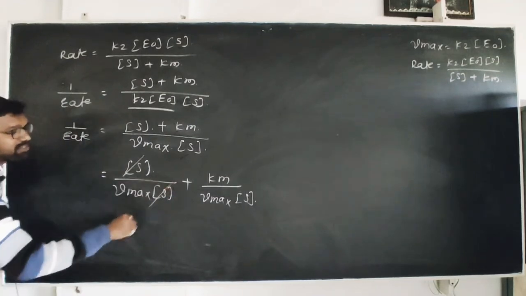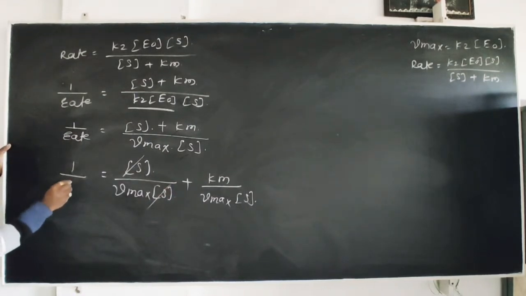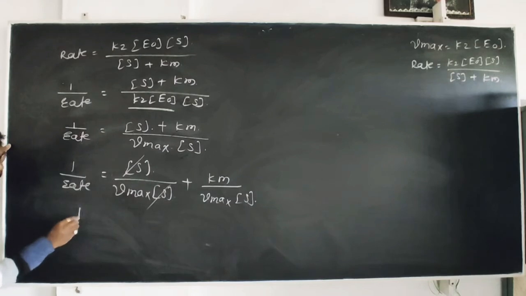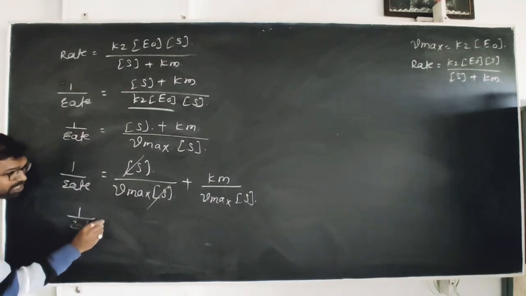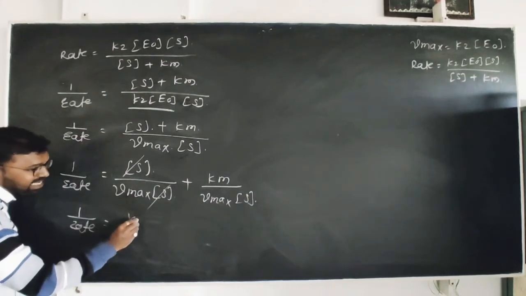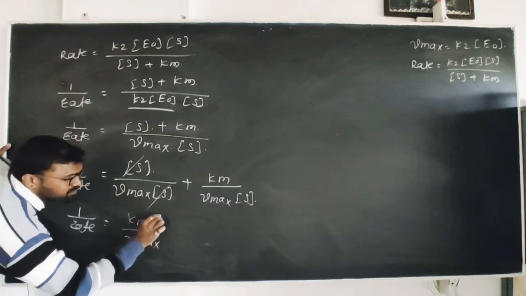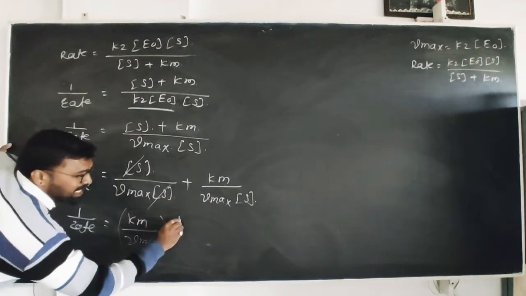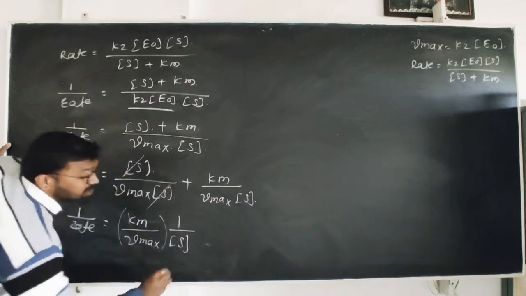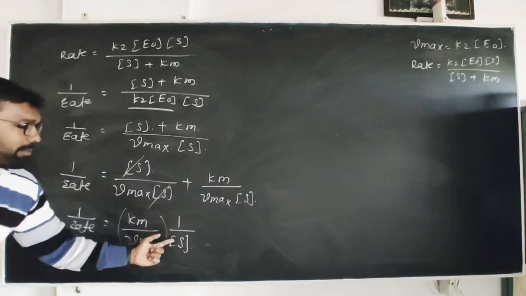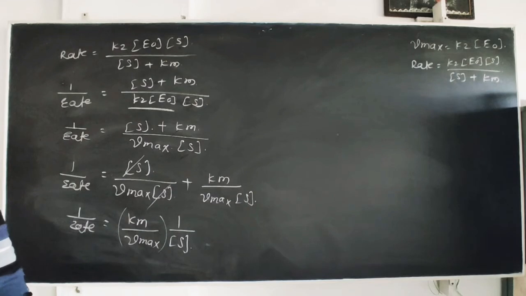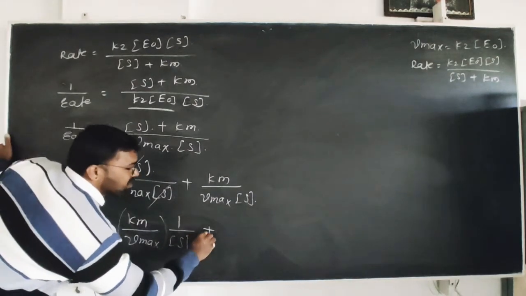Concentration of substrate goes on cancelling. This equation can also be written as 1 upon rate is equal to Michaelis and Menten constant divided by maximum rate, multiplied by the inverse of concentration of substrate, 1 upon concentration of substrate, plus